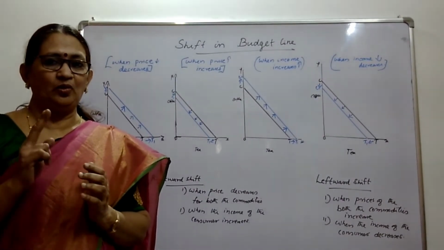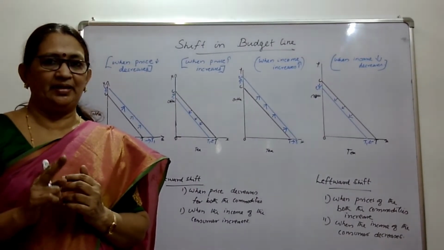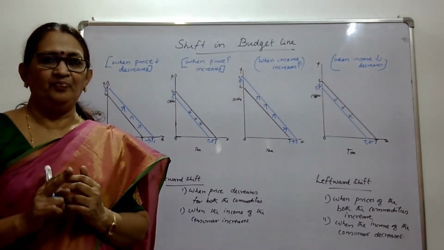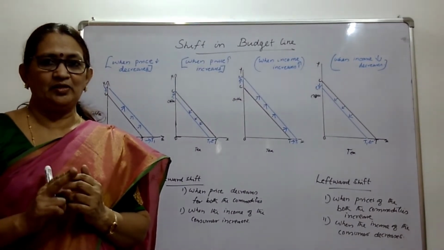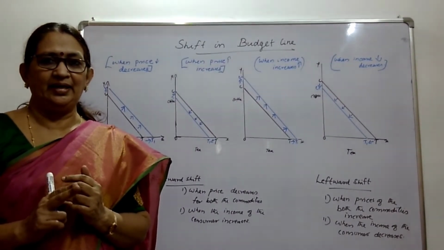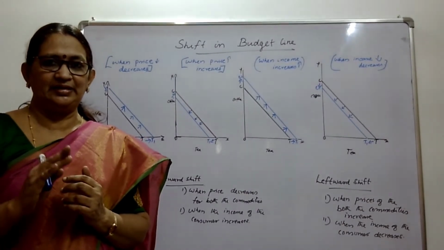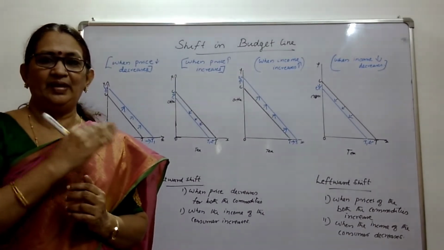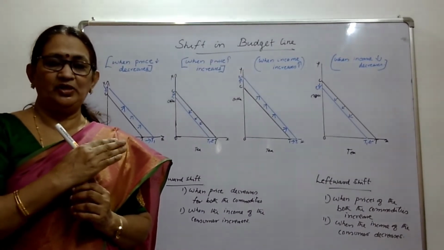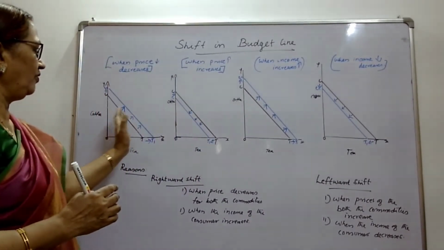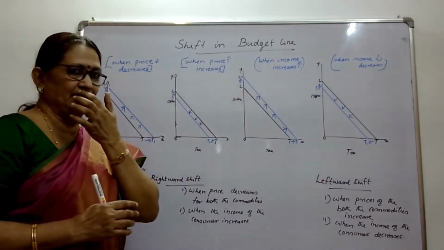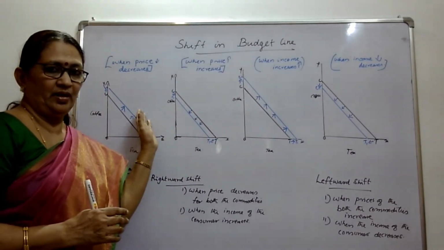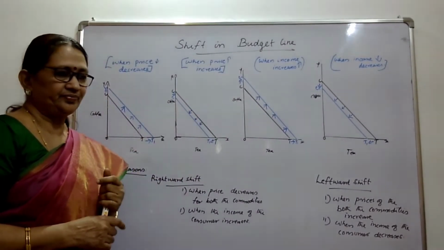So two factors are determining the shift in the budget line. They are prices of the commodities and the income of the consumer. A change in either of these or both of these will affect the budget line. Which way? Here see, 4 budget line diagrams are given.